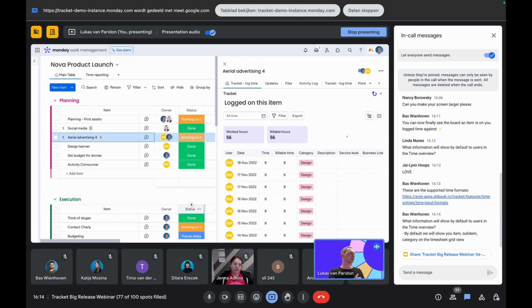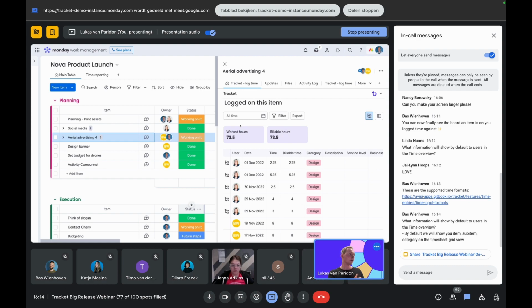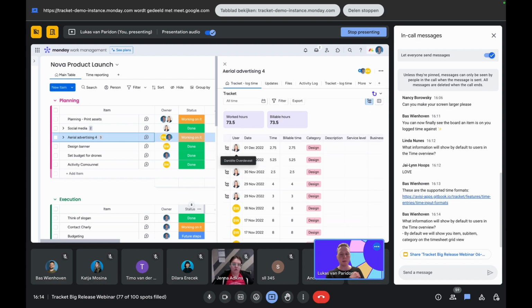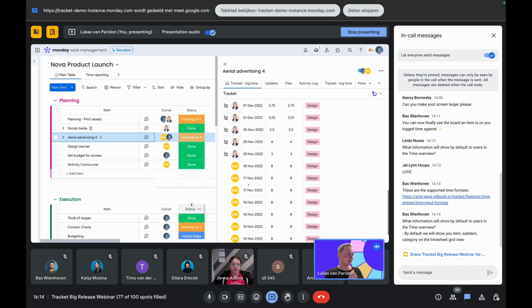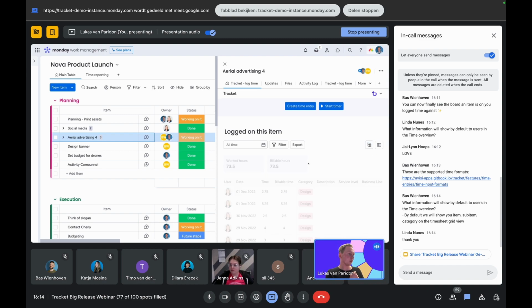And one of those things is including sub-items on your item overview. So you see the difference? Now Daniela is also here and she has logged time on the sub-items, and that is being displayed right here. And Boss is just working on the main item. So this combines the total hours right there. We can also flip that off again.